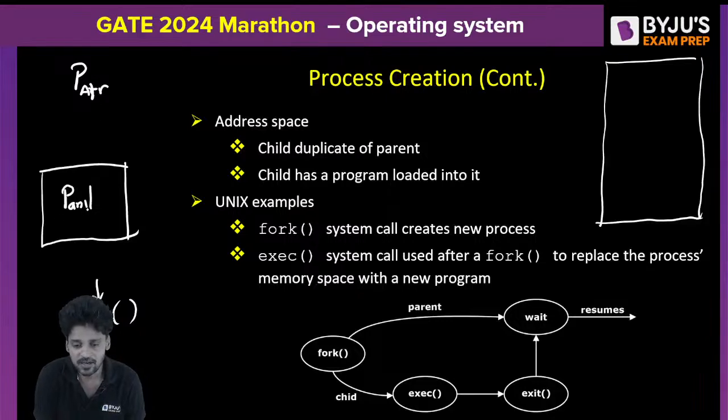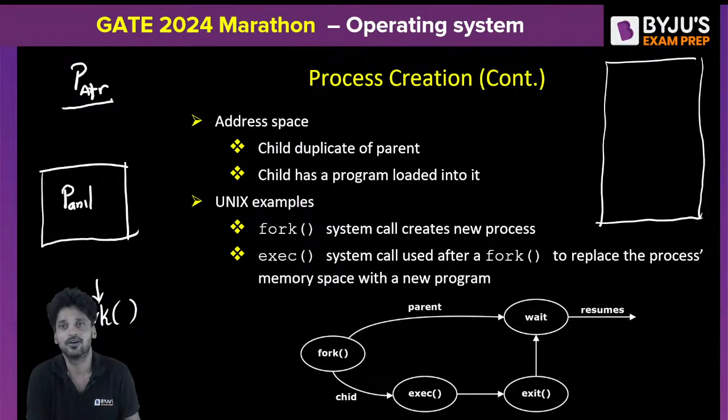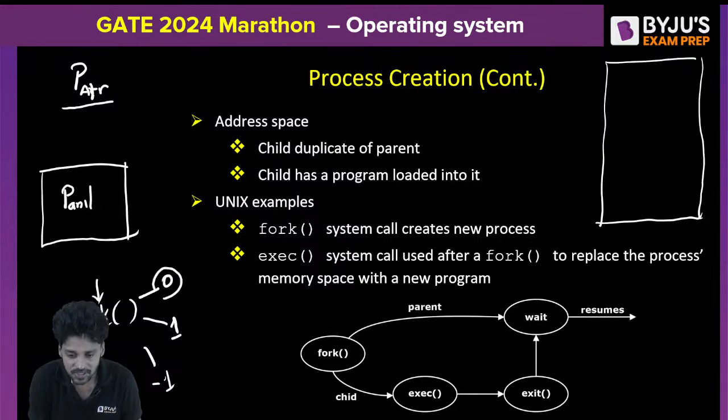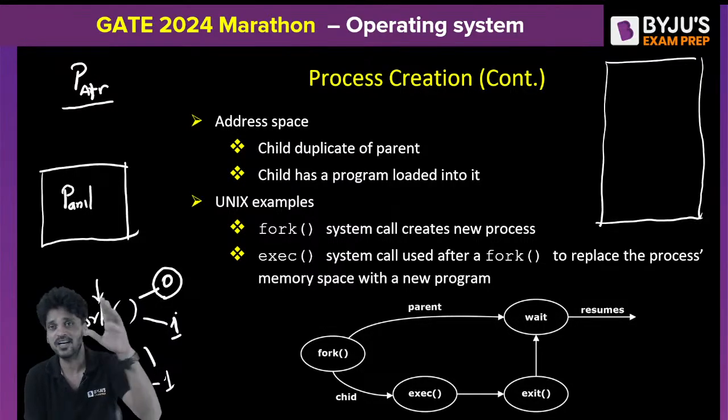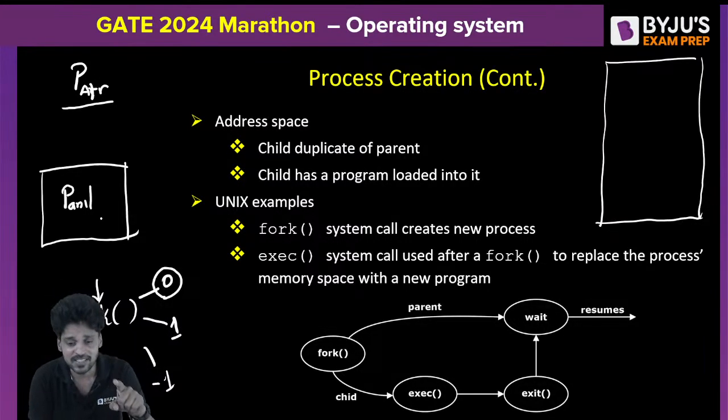Okay, when a process executes the fork system call, a new child process is created. Now, fork returns 0, fork returns 1 and fork returns -1. When fork returns 0, understand carefully, the creation of the child process is successful and now the child is executing in the CPU. Am I clear?